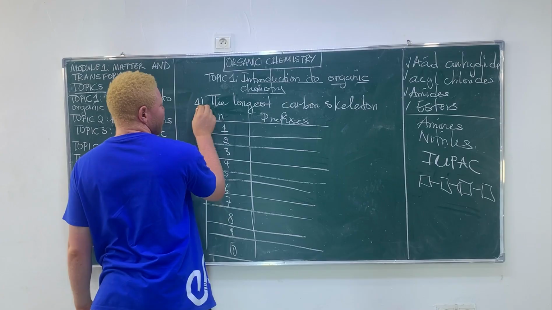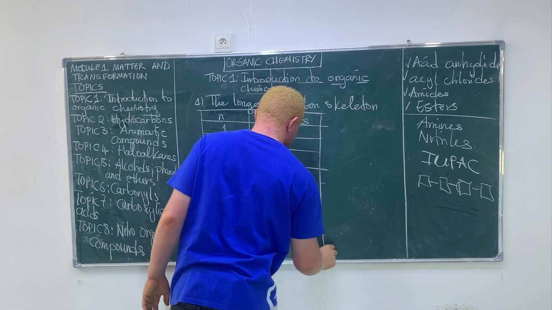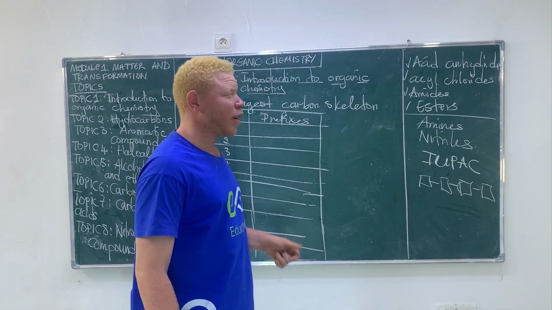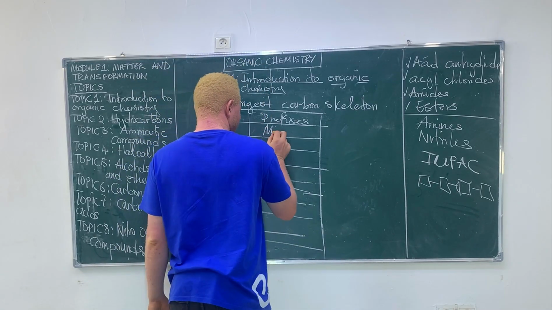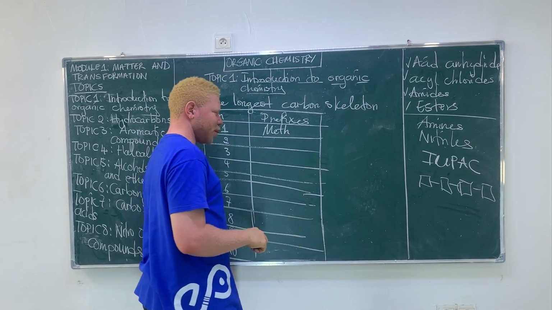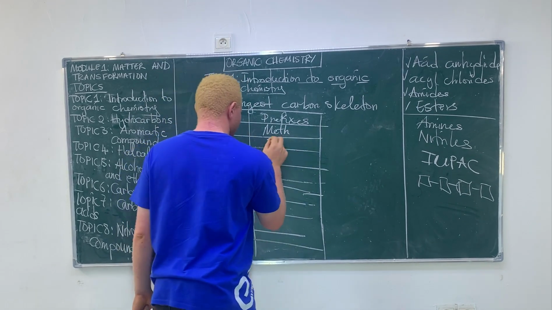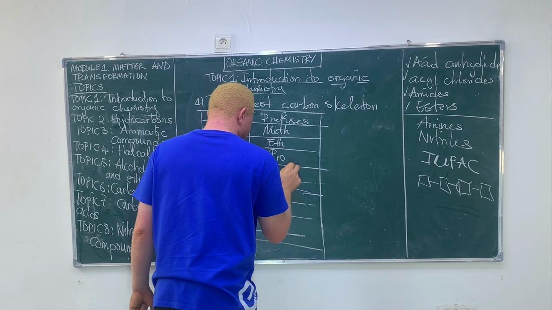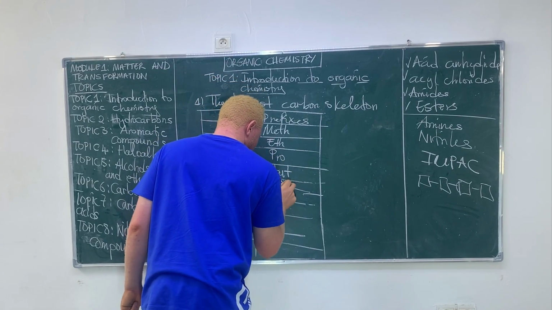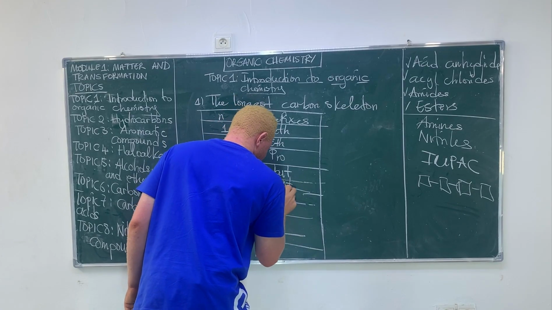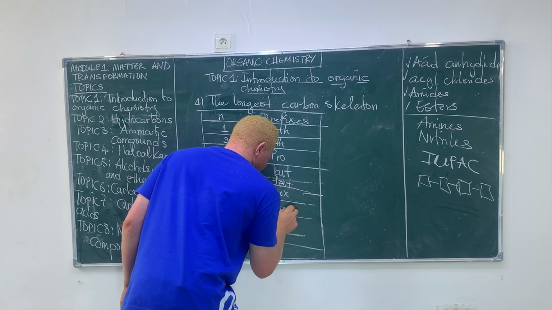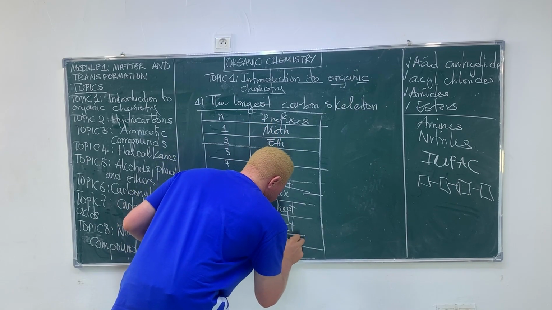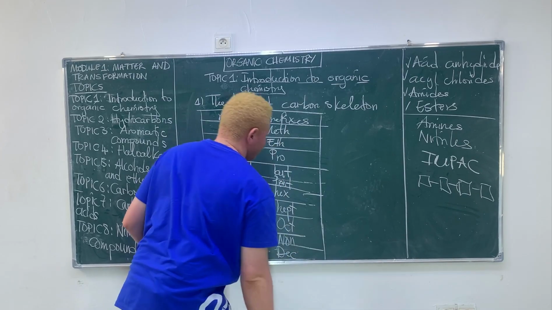So in the table, we have the prefixes. If the compound has one carbon, it takes the prefix meth, then eth, prop, but, pent, hex, hept, oct, non, dec.